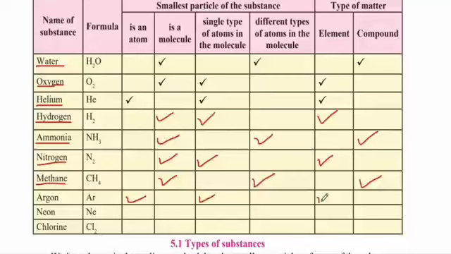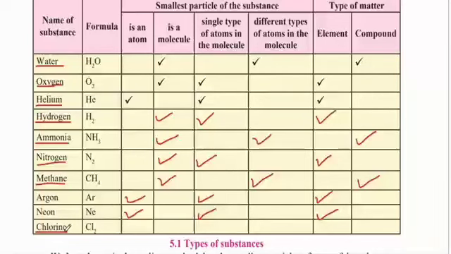And it is an example of an element. The next one is neon, which is similar to argon because it just has one atom and it is denoted as Ne. Therefore, it is an atom with a single type of atom in the molecule, and it is also an example of an element. The last one is chlorine.